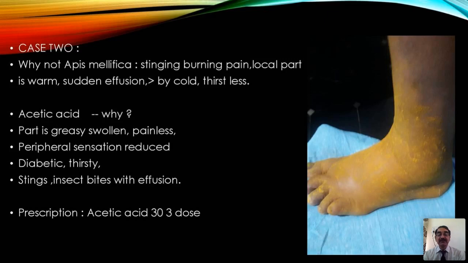Peripheral sensation reduced. See, one very interesting thing, whether it is a coincidence or in acetic acid manifestation only, usually in acetic acid patients, peripheral sensations become reduced. That is very interesting, and this patient also had the same thing. Though that much swelling is there, and the bite history is there, the patient was not experiencing any pain. He was diabetic, thirsty, with stings, insect bites with effusion, and I gave him acetic acid 33 doses.